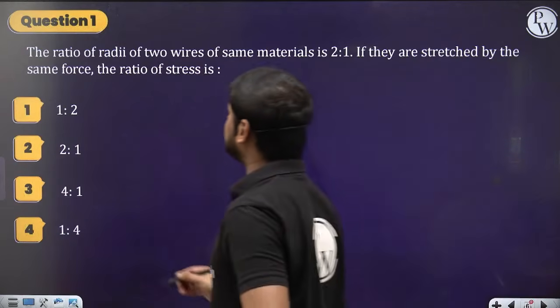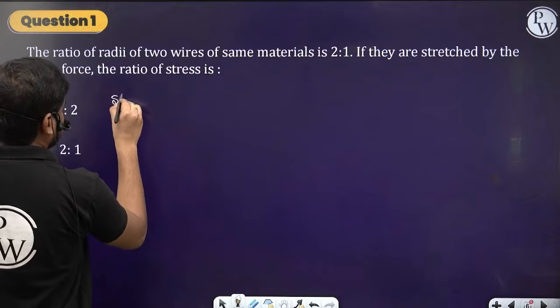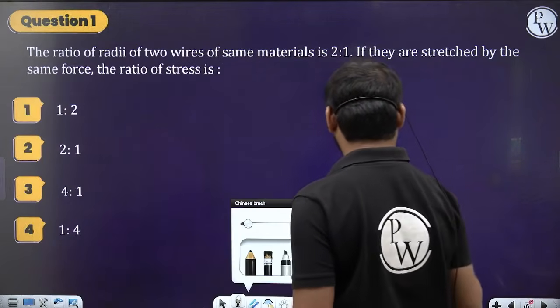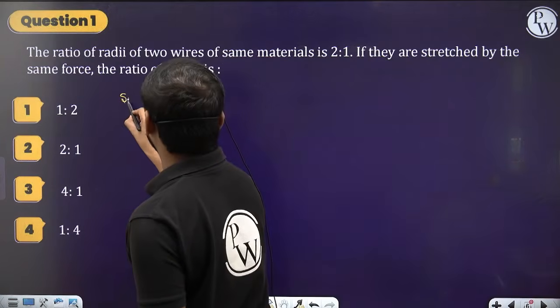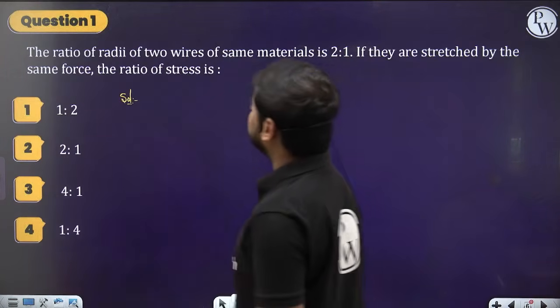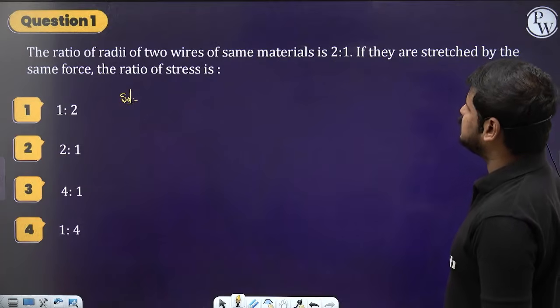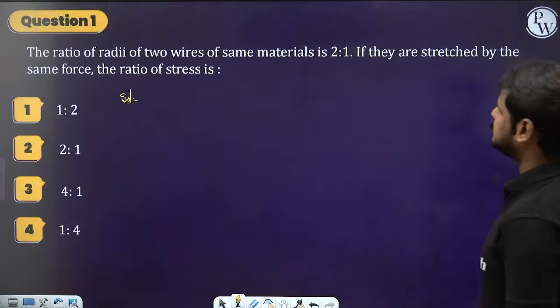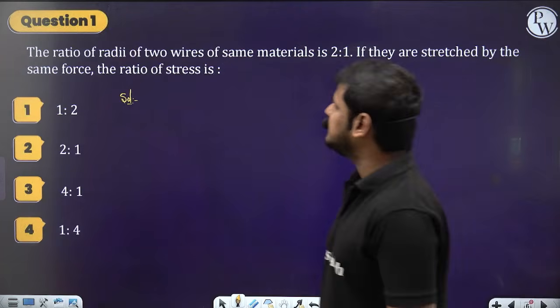So let's take question number 1. What does the question say here? Read the question, guys. The ratio of radii of two wires of the same material is 2:1. If they are stretched by the same force, the ratio of their stress is?